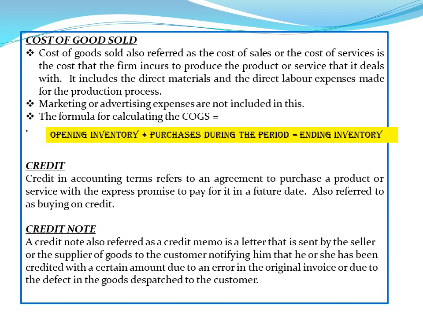Credit in accounting terms refers to an agreement to purchase a product or service with the express promise to pay for it at a future date, also referred to as buying on credit. Credit note. A credit note, also referred to as credit memo, is a letter that is sent by the seller or the supplier of goods to the customer, notifying him that he or she has been credited with a certain amount due to an error in the original invoice or due to a defect in the goods that were dispatched to the customer.